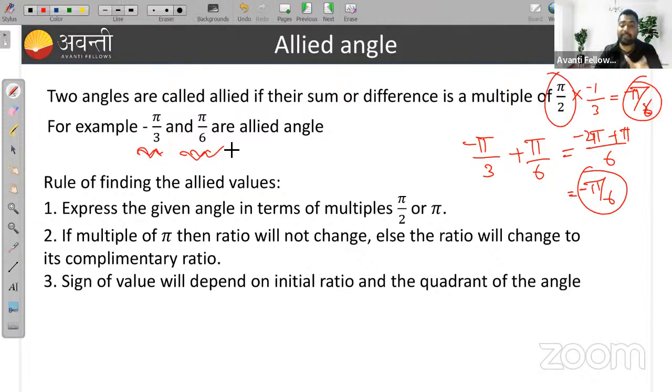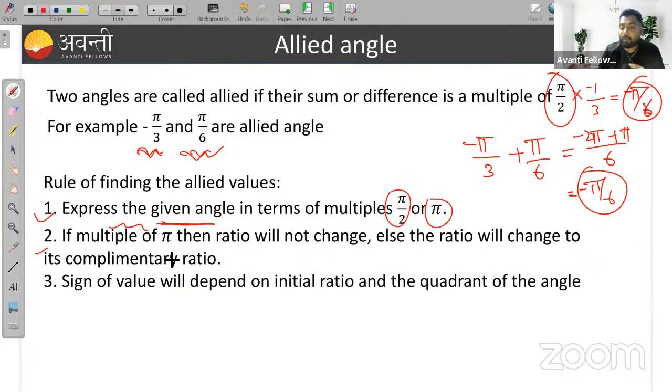So what are the rules of finding the allied angles? First, express the given angle in terms of multiple of pi by 2 or pi. Whatever angle is given to you, express it in terms of multiple of pi by 2 or pi.